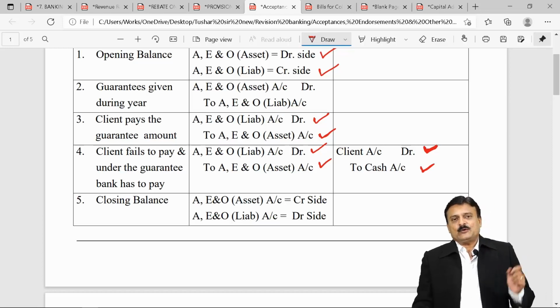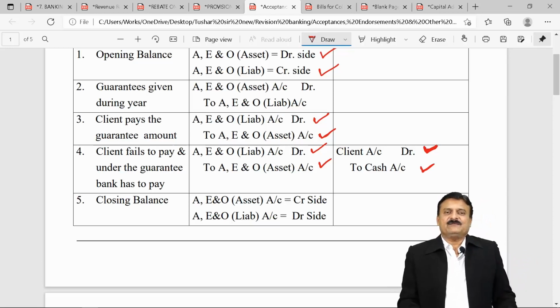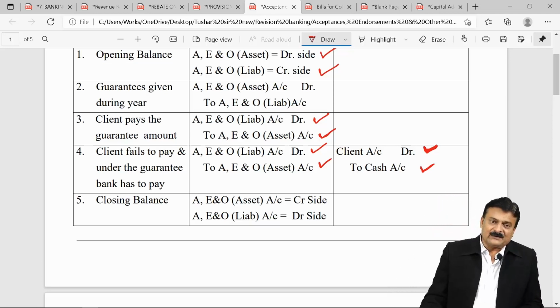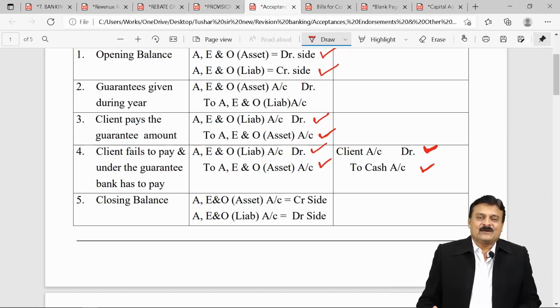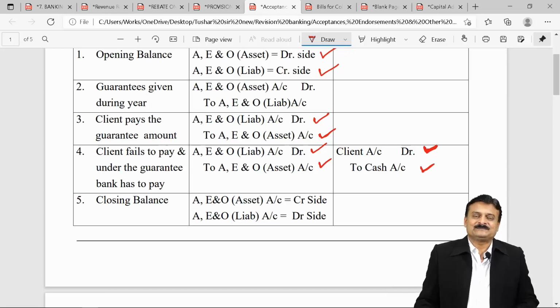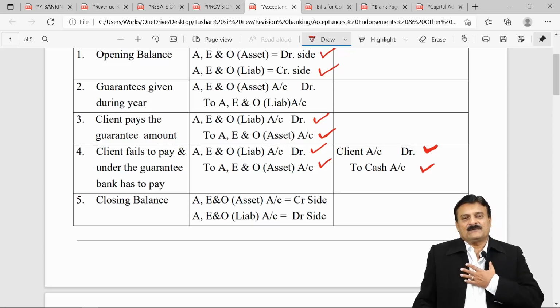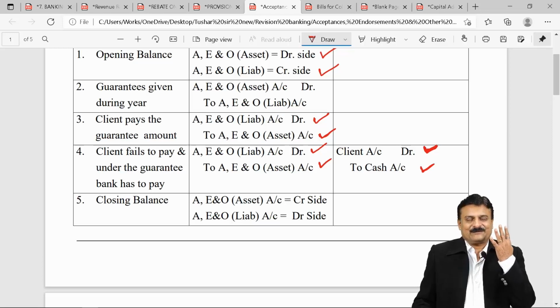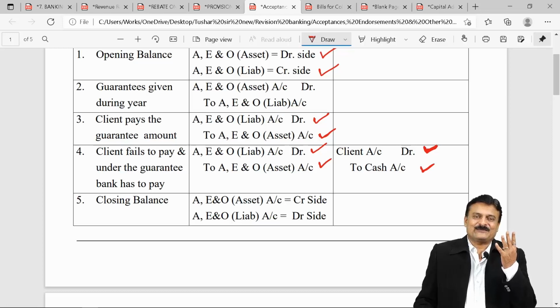Like A, E, and O, there is one more accounting. That is also what we call dummy accounting. What is that dummy accounting? If you remember your CA foundation or your 11th standard accountancy, bills of exchange chapter, the drawer of the bill has 4 options: retaining bill, discounting bill, bill endorsed, and bill sent to bank for collection.